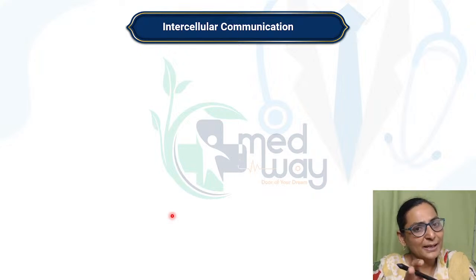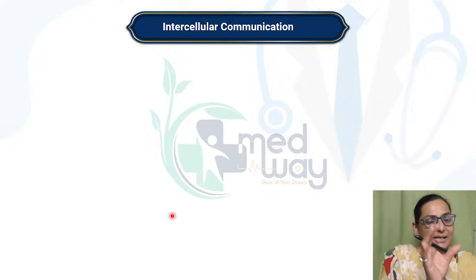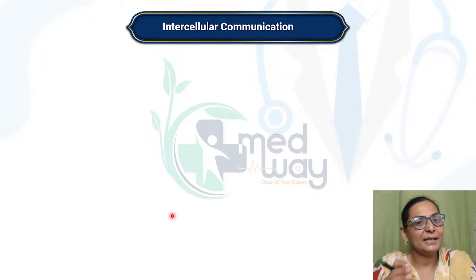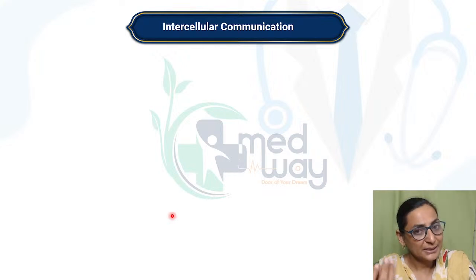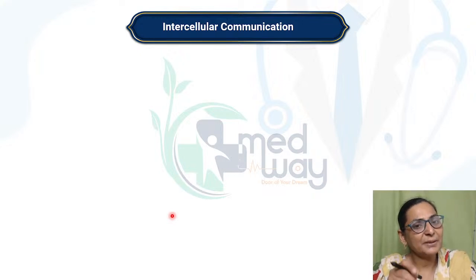Second important is paracrine. What is paracrine? Where one cell is secreting and that substance is acting on the neighboring cell. Suppose there is a cell A. Cell A is secreting histamine, or cell A is secreting somatostatin, and that particular substance is acting on the neighboring cell.